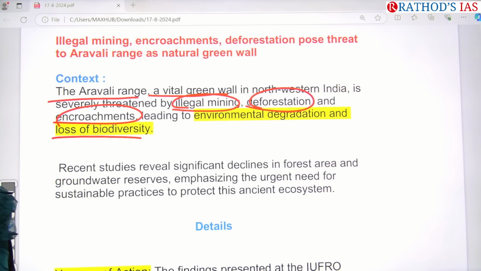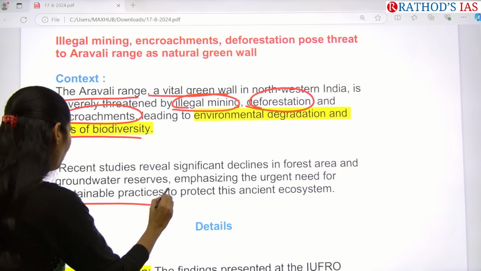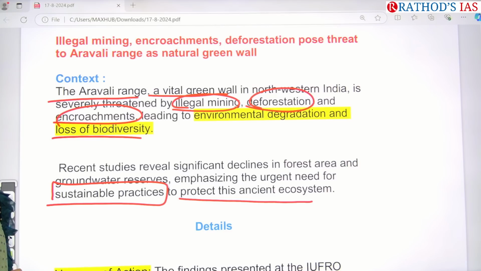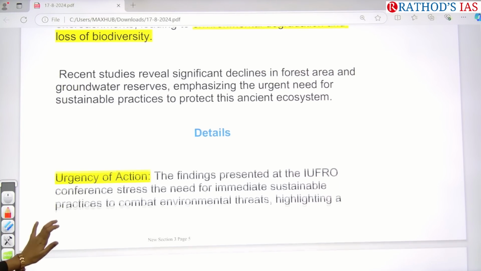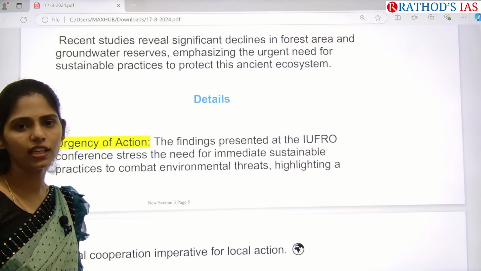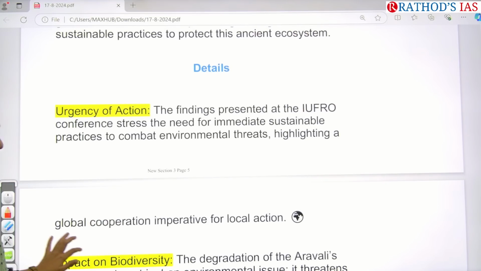The article says we need to take urgent steps to go for sustainable practices and protect the ancient ecosystem in this region, so that we can control environmental degradation and promote sustainable environmental protection.